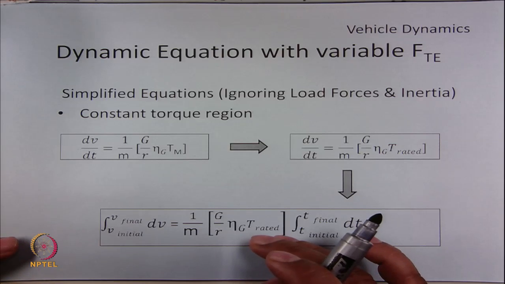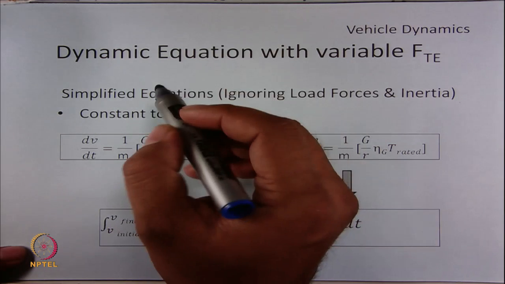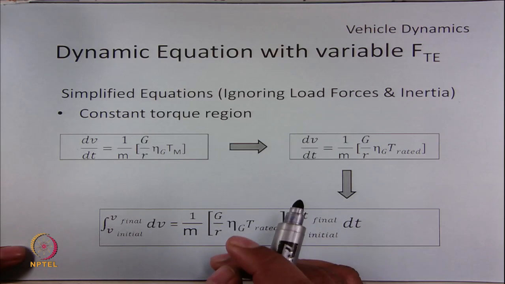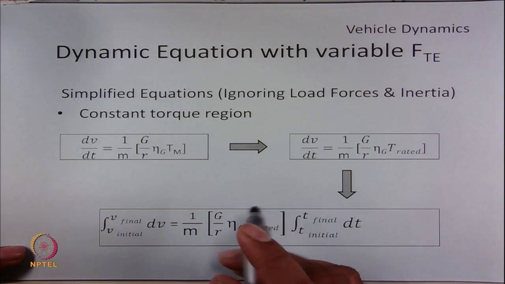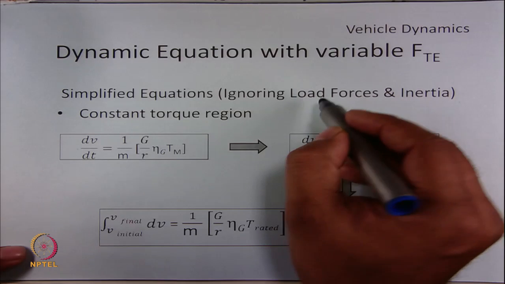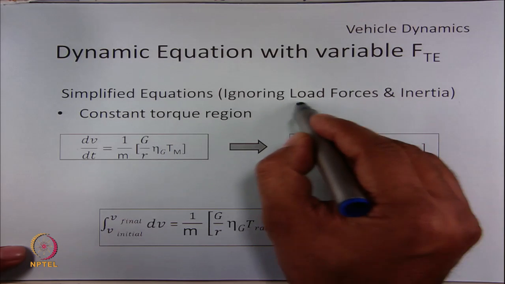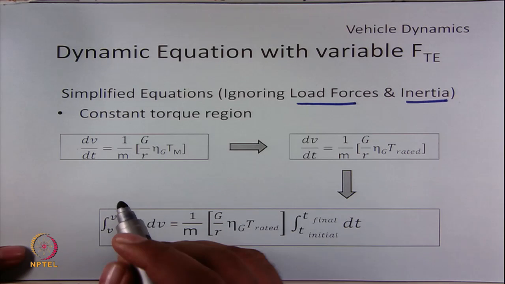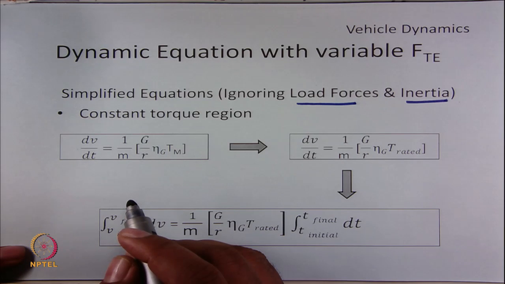Now let us see the simplified equation with respect to the three modes. It is possible to get some simple equations if we ignore the load forces and inertia. If we do that, the system equation becomes very simple and straightforward.